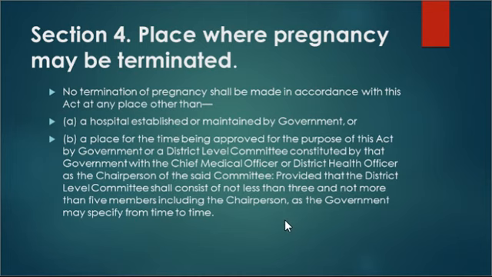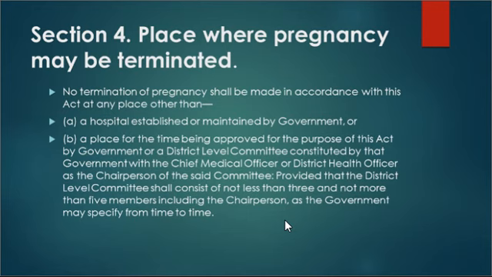place for the time being approved for the purpose of this Act by government or a district level committee. That means pregnancy can be terminated at any place that is a hospital or a place that has been approved by a government or a district level committee.